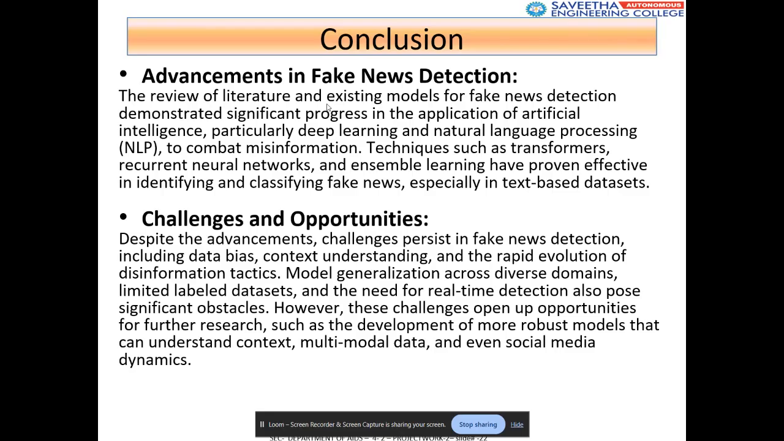So, the challenges and opportunities relevant to the project. Despite the advancements, the challenges which persist in fake news detection generally include data bias, context understanding, and rapid evolution of disinformation tactics. Model generalization across diverse domains, limited labeled datasets, and the need for real-time detection also pose significant obstacles. Compared to other datasets and models that already exist, we have a higher accuracy rate from this project that we have created.